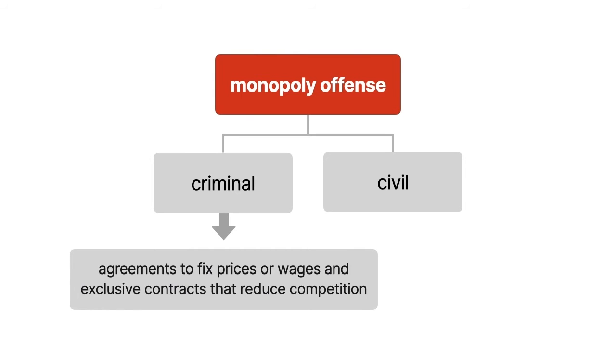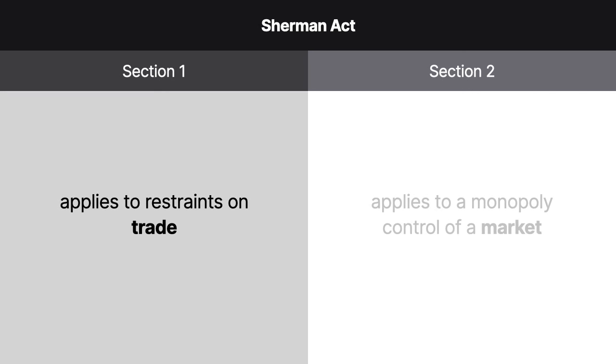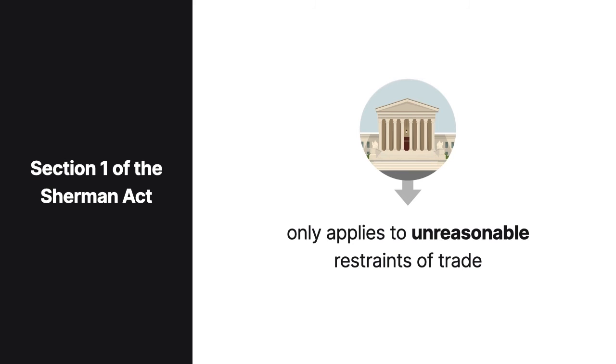under the Sherman Act. The Sherman Act is made up of two sections, Section 1, which applies to restraints on trade, and Section 2, which applies to a monopoly control of a market. The United States Supreme Court has held that Section 1 of the Sherman Act only applies to unreasonable restraints of trade. There is an emphasis on unreasonable restraints of trade because almost any contract or agreement between parties could be considered a restraint of trade.